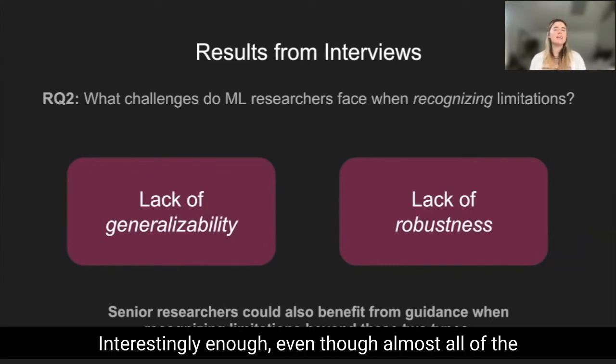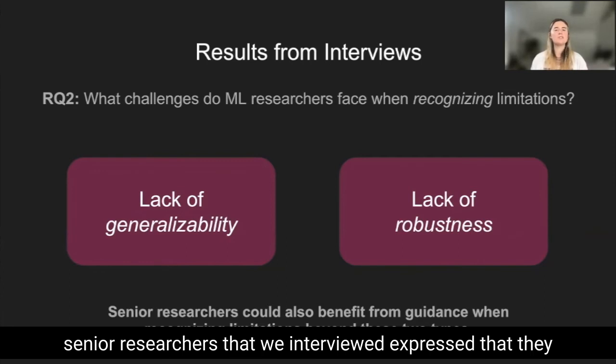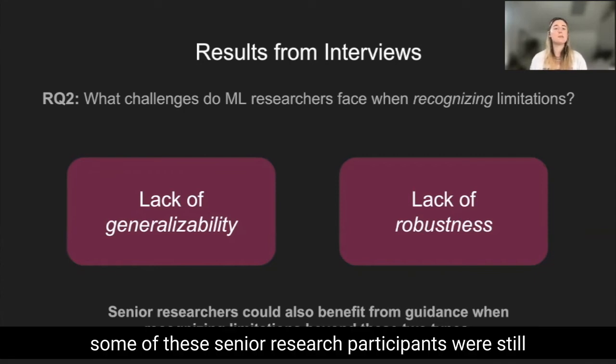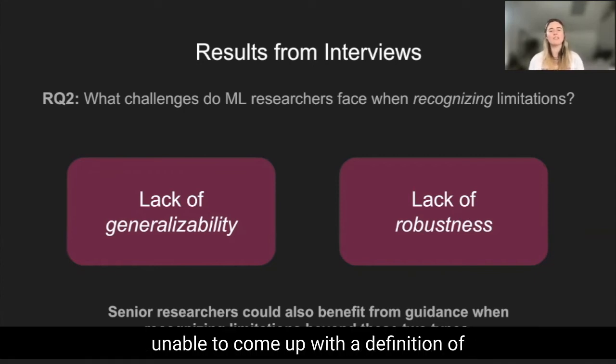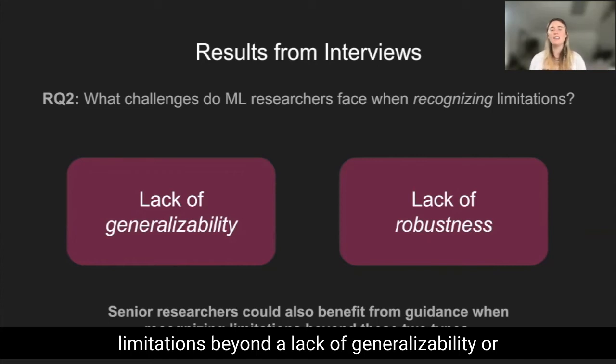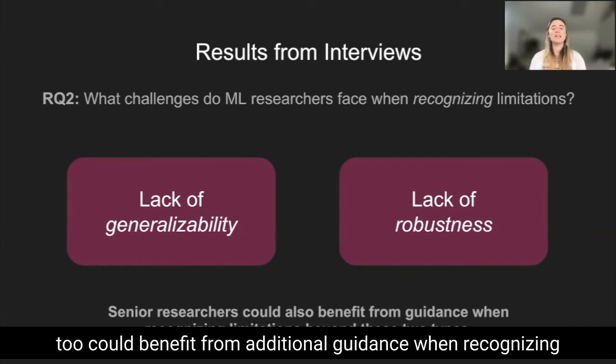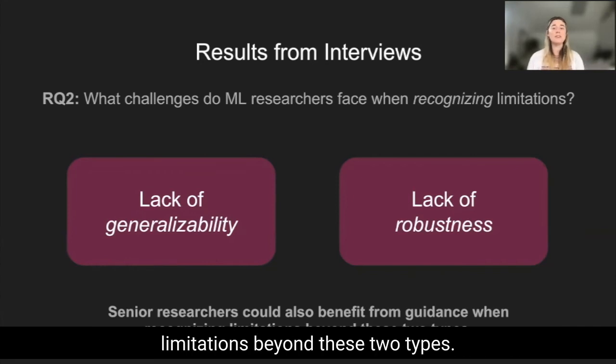Interestingly enough, even though almost all of the senior researchers that we interviewed expressed that they didn't have difficulty recognizing limitations in their work, some of these senior research participants were still unable to come up with a definition of limitations beyond a lack of generalizability or a lack of robustness, which indicated that they too could benefit from additional guidance when recognizing limitations beyond these 2 types.